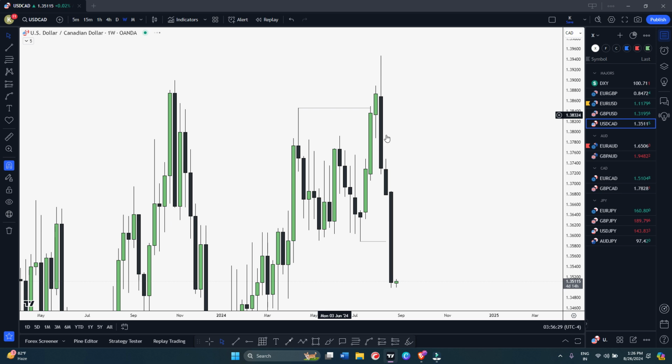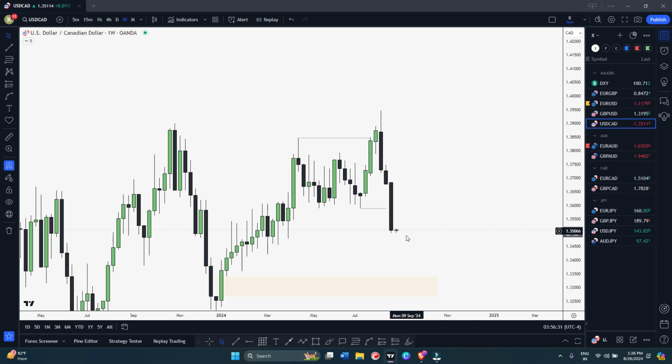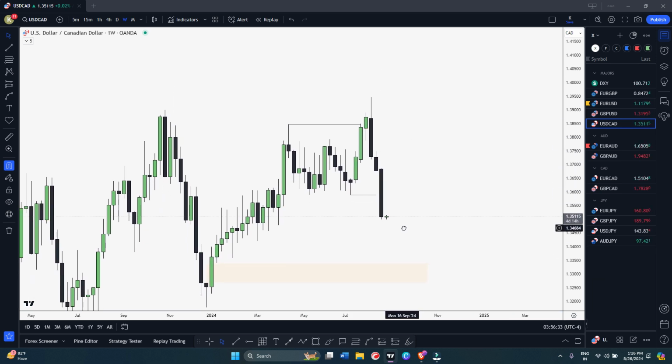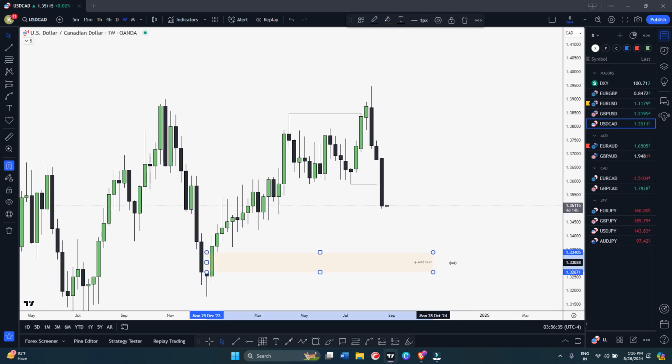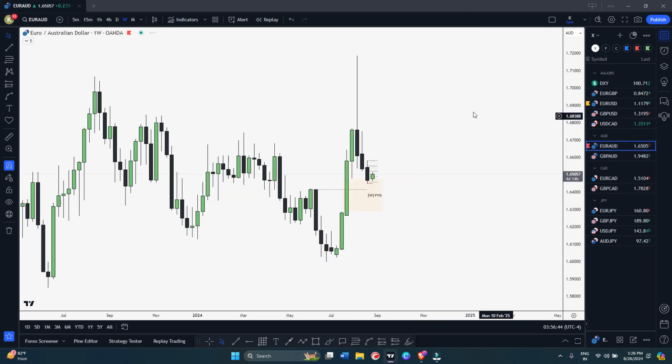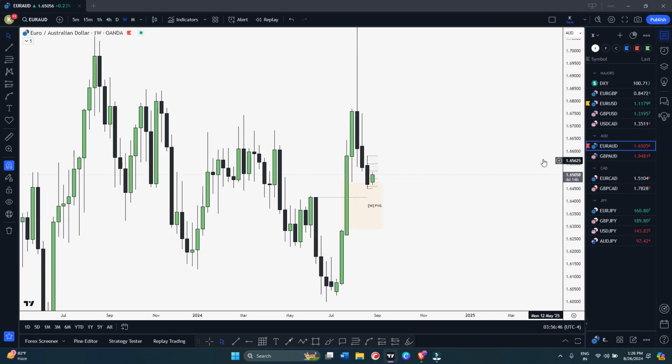USD CAD, nothing for me right now. Okay, it's a very strong movement to the downside. Maybe in future we can come and tap this weekly bullish fair value gap as a draw on liquidity. But right now I see nothing in this pair, so I'll avoid it. Euro odd was interesting little bit.